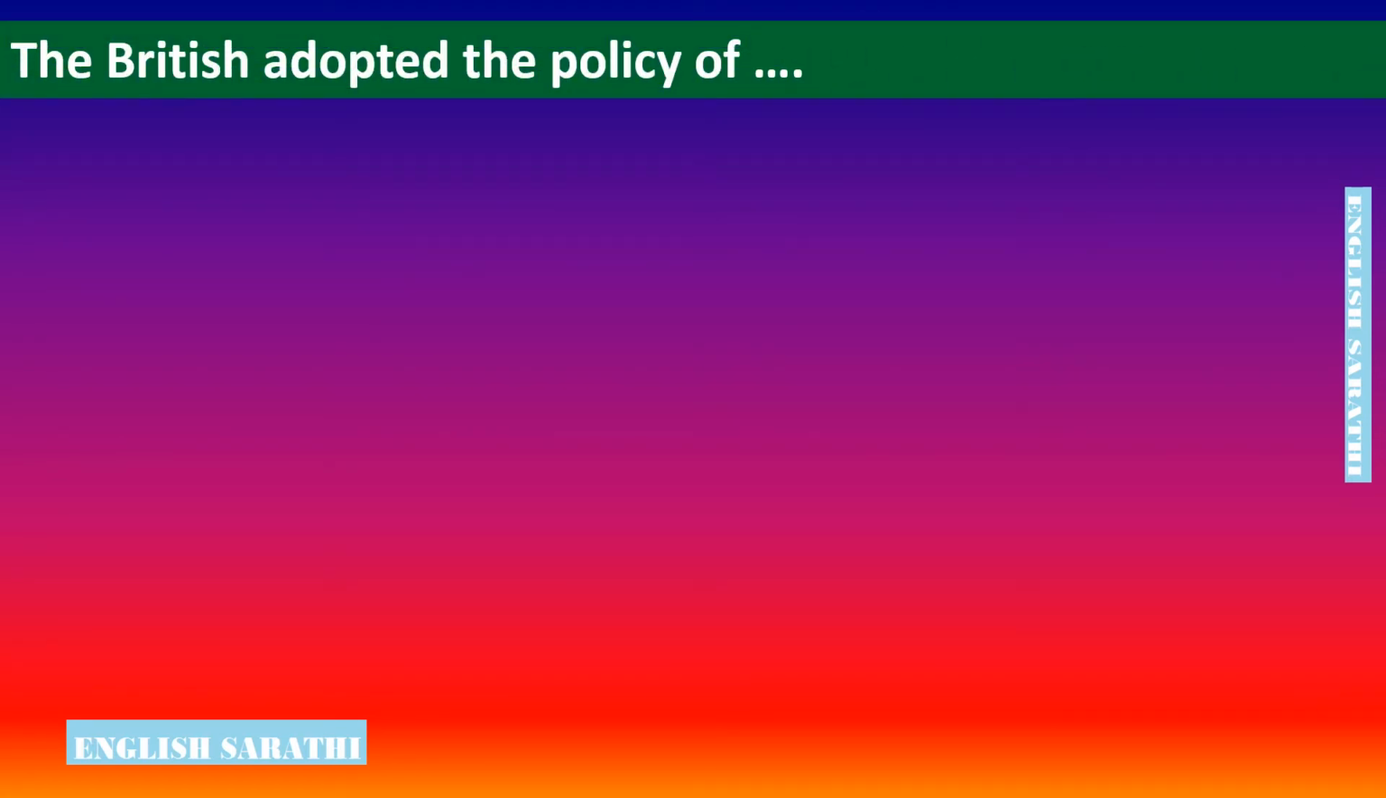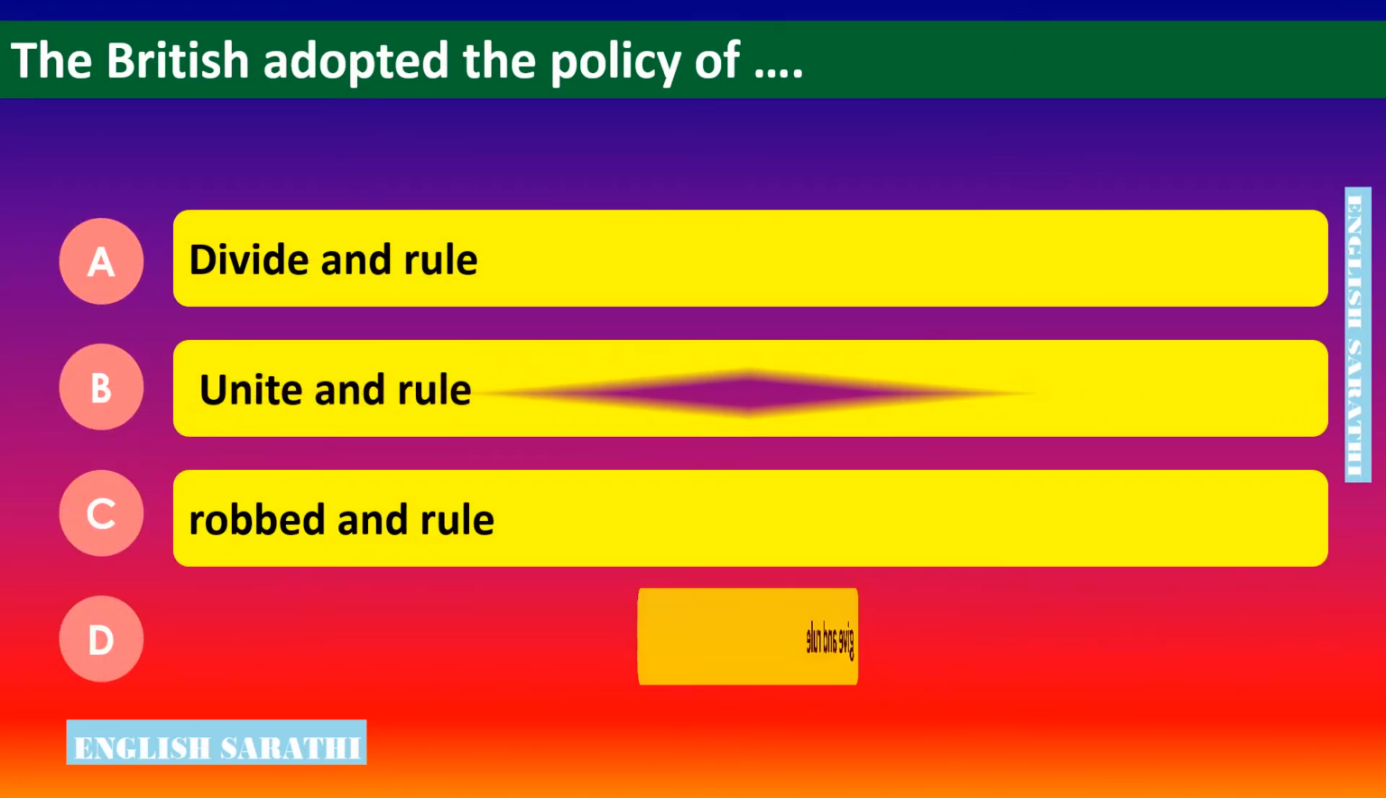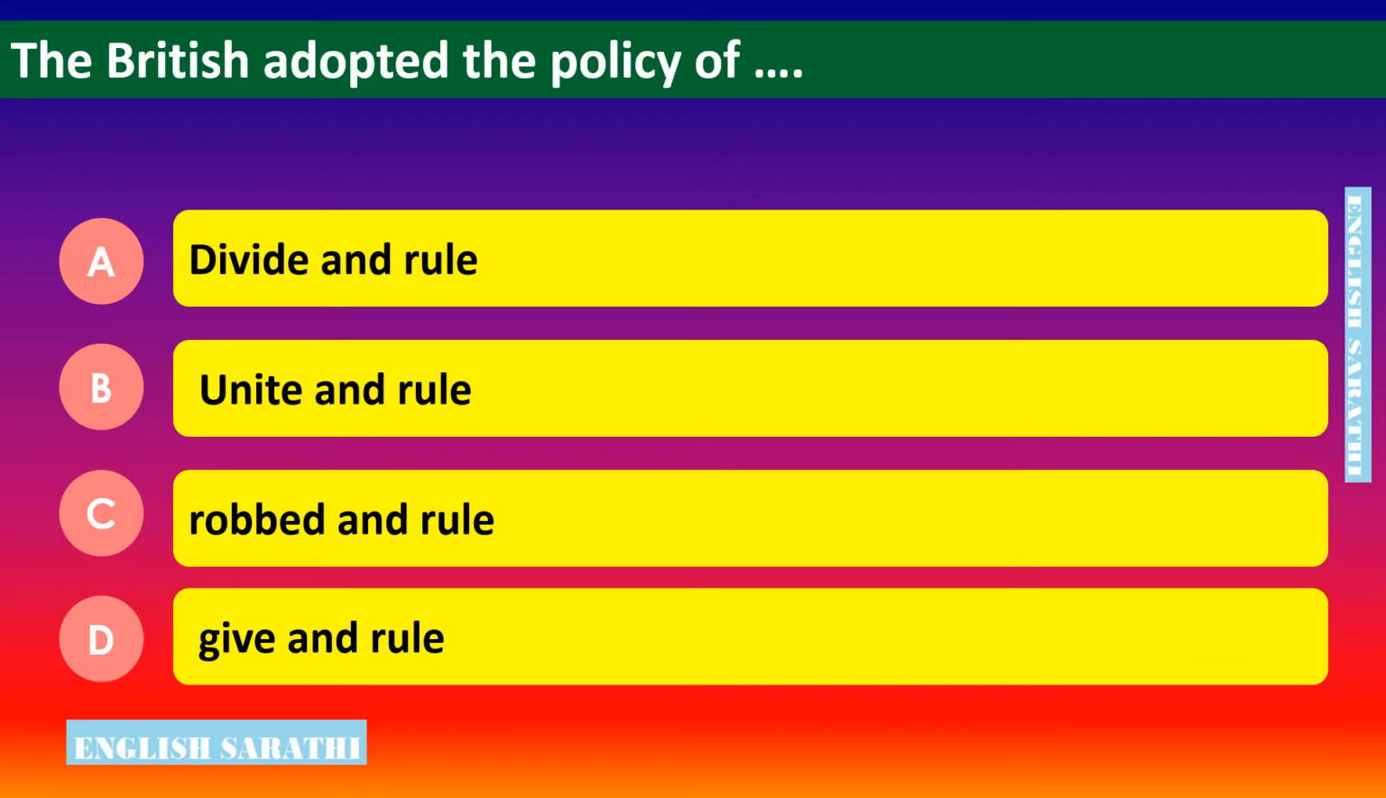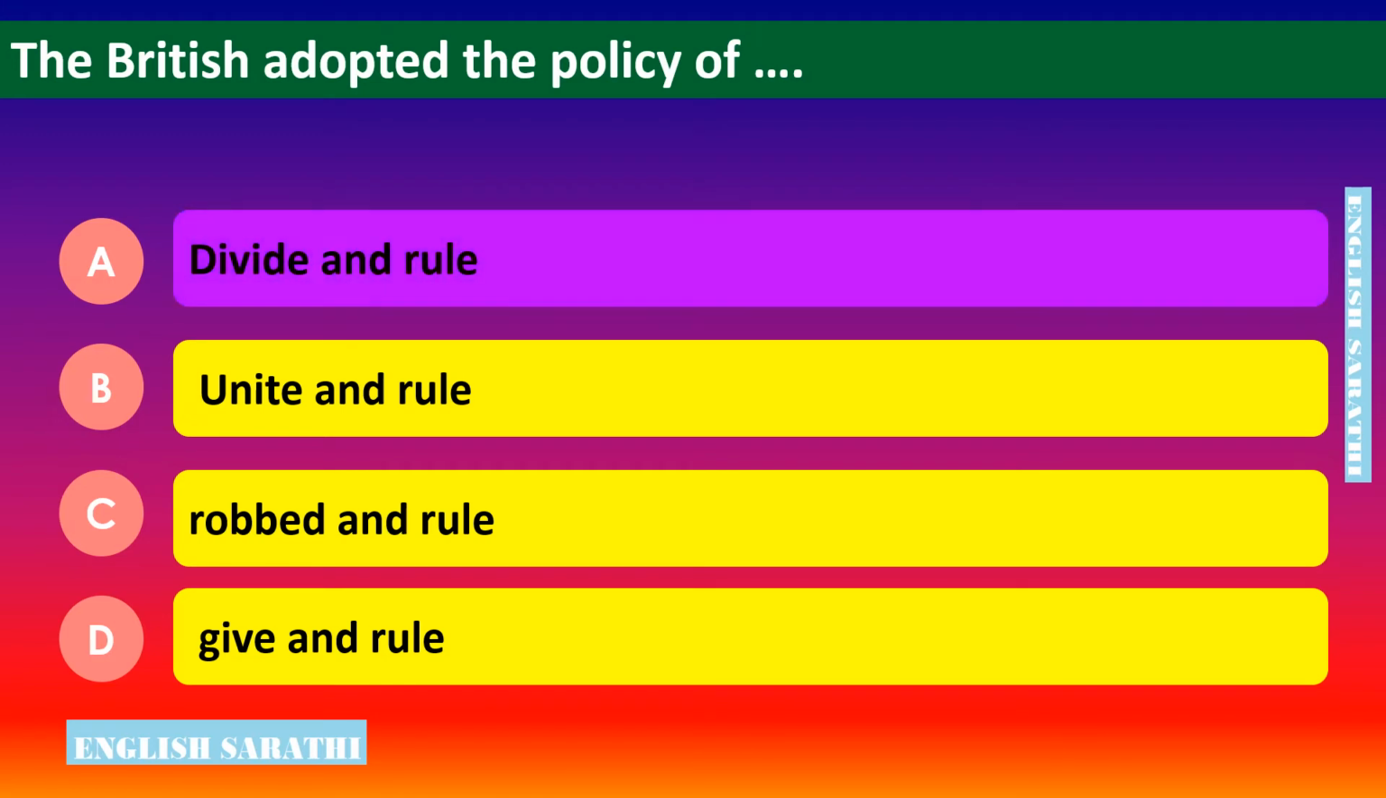The British adopted the policy of dash. Look at the options. Option A, divide and rule. Option B, unite and rule. Option C, robbed and rule. Option D, give and rule. The correct option is option A, divide and rule. The British adopted the policy of divide and rule.